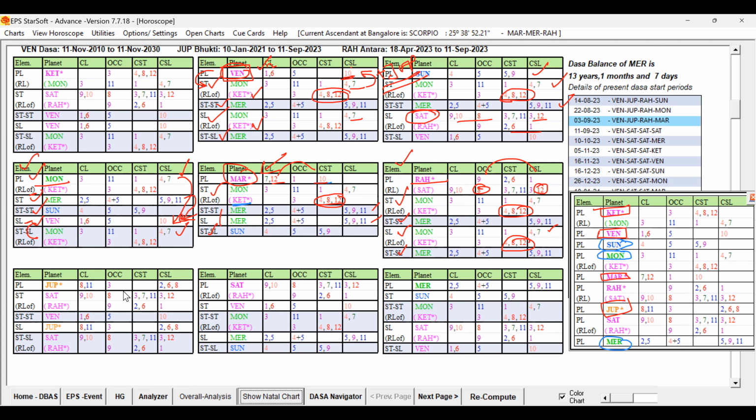You can see that Jupiter is unfavorable; we need not check it at all, because Jupiter itself is unfavorable. The star lord, Saturn, is also a mixed one with unfavorable. And again, Venus is not good, not supporting the favorable side of Saturn, and again the sublord is Jupiter. So Jupiter is very strongly unfavorable.